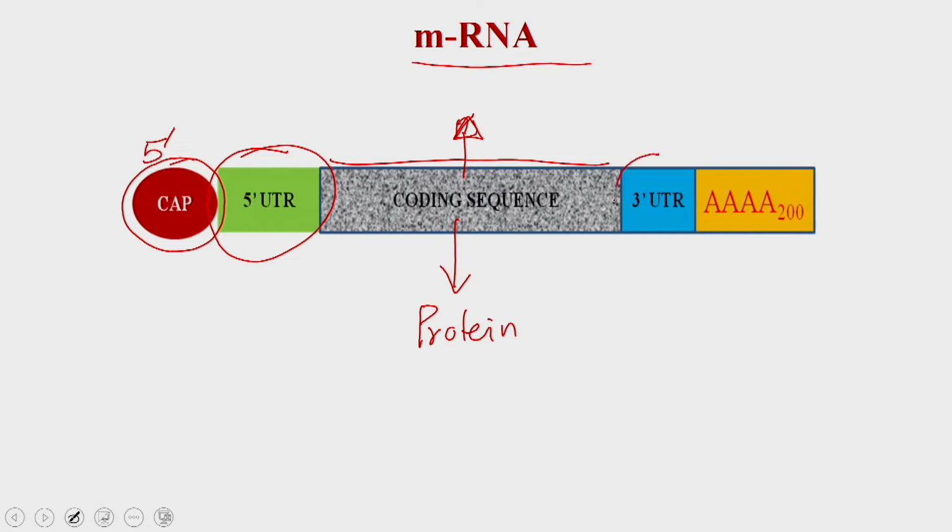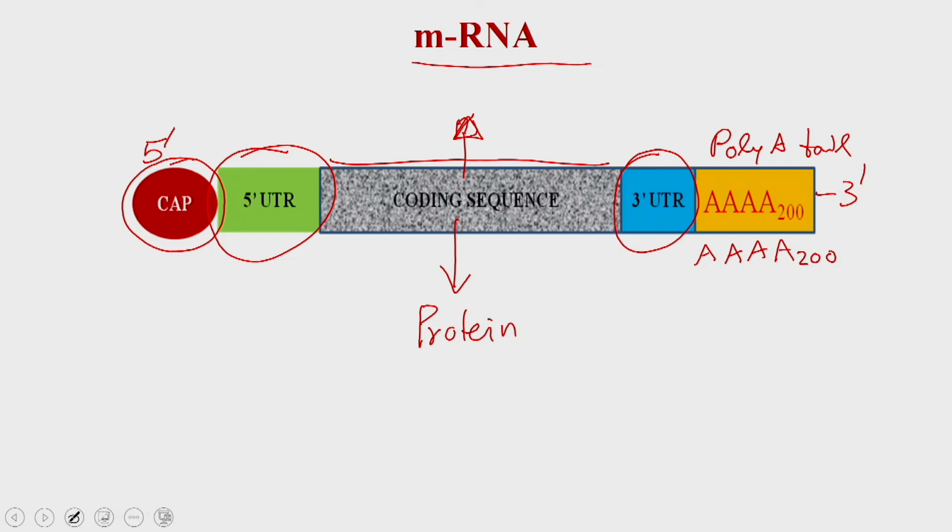Subsequent to that, you have the 3 prime UTR that also has specific functions in the translation process, and after this you have a poly A tail. This poly A tail is a series of A's present on the 3 prime end, and the number could be 200, could be 400, could be any number, and this length of the poly A tail decides the age of this particular messenger RNA in the cell.